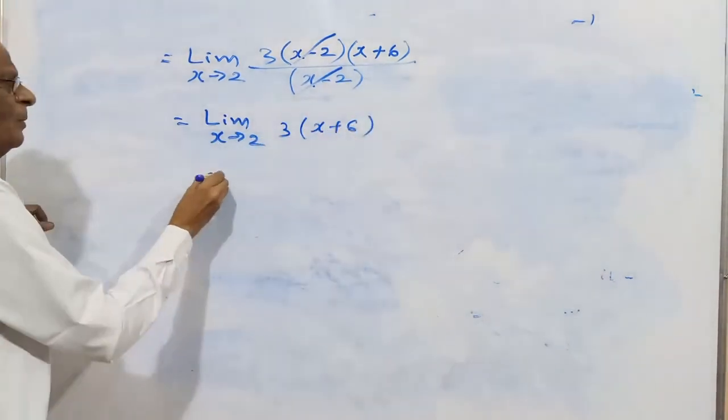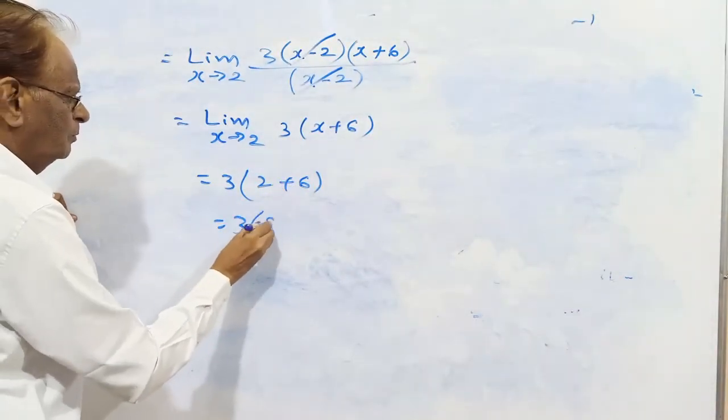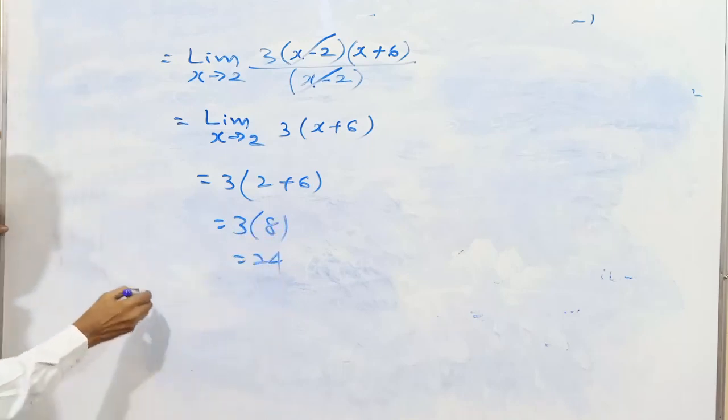Now we can find the limit, put x equal to 2. This is L f dash.